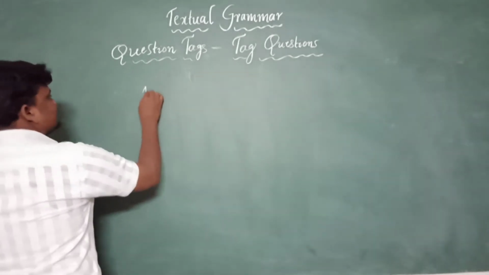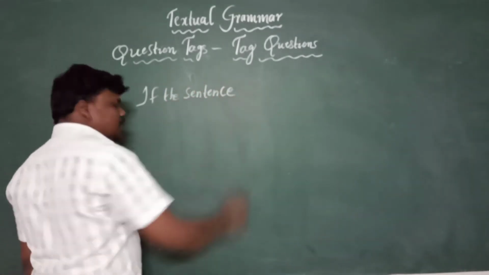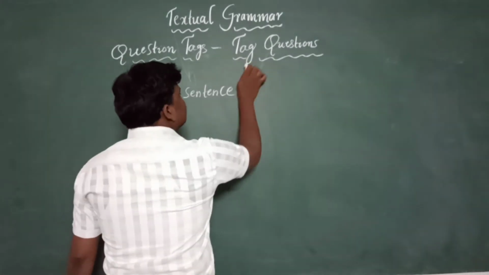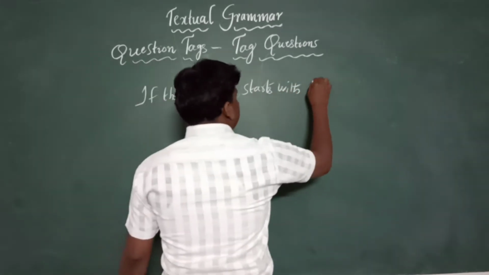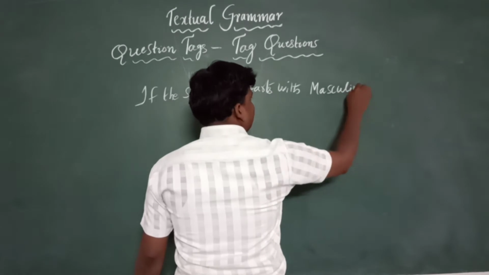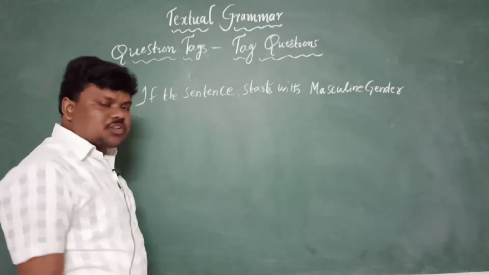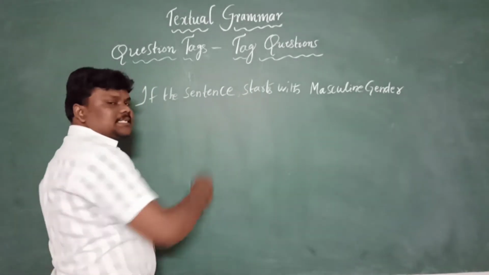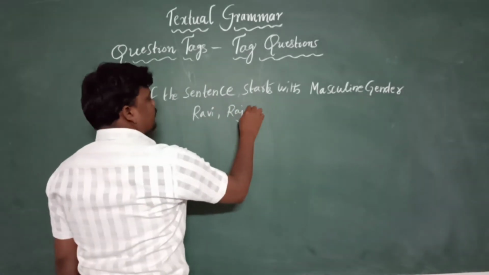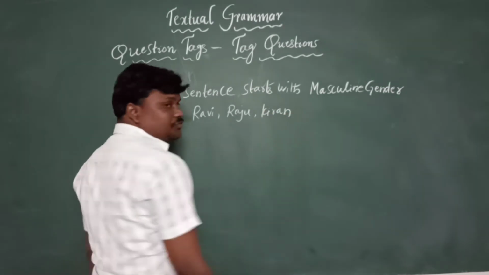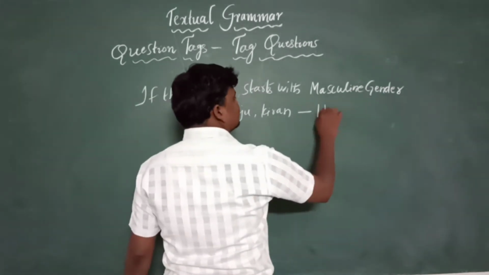If the sentence starts with masculine gender, and male related names like Ravi, Raju, Kiran, this kind of words, we need to change these names into the pronoun, and that is he.